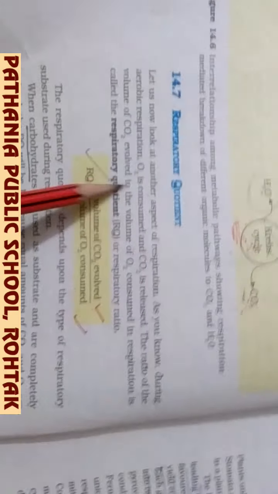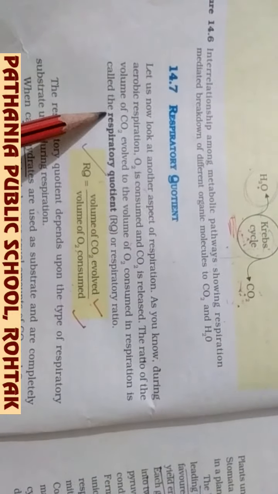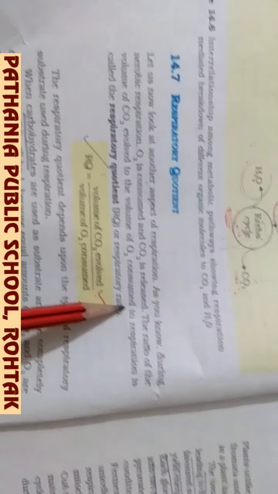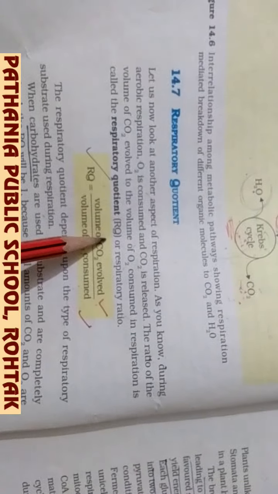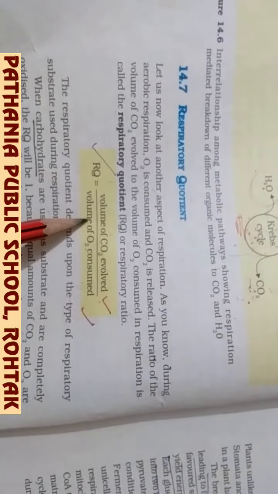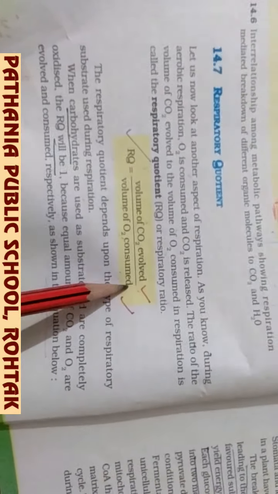Respiratory quotient is the ratio of the volume of CO2 evolved to the volume of oxygen consumed in respiration. That can be written in the form of a formula: volume of CO2 evolved over volume of oxygen consumed.